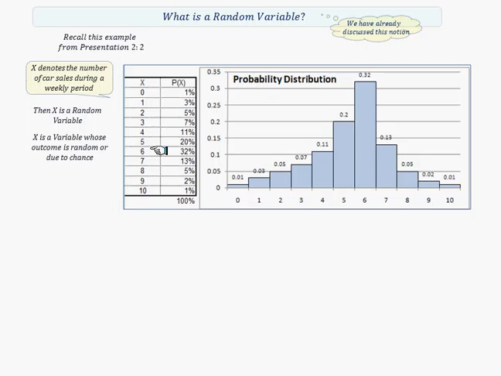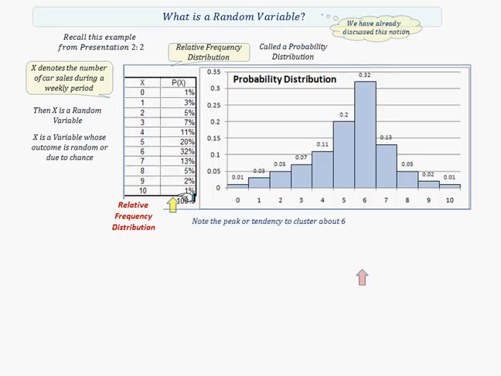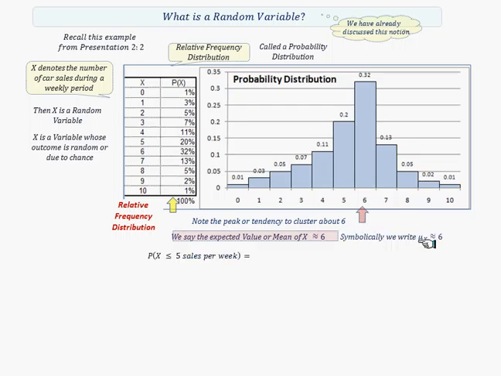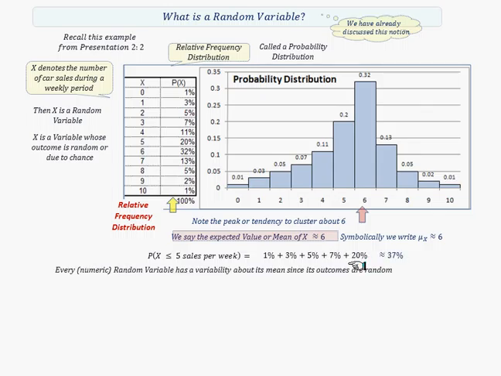Its outcome is determined strictly in random fashion due to chance alone. And we're talking about a relative frequency distribution here. By looking at this, we can see that it peaks somewhere around 6. And this is called the expected value, or the mean of X. We write this symbolically as mu sub X equals 6. The number of sales per week less than or equal to 5. The probability of less than or equal to 5 sales per week, of course, is the sum of those.